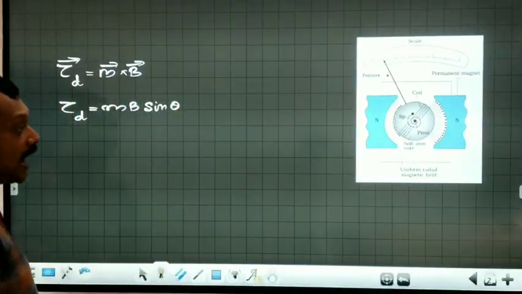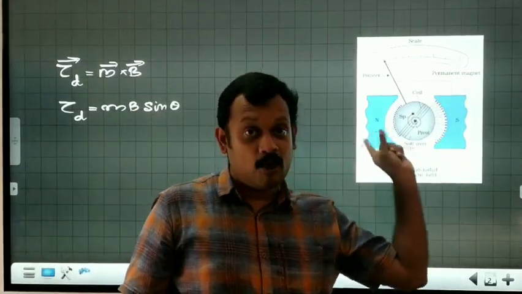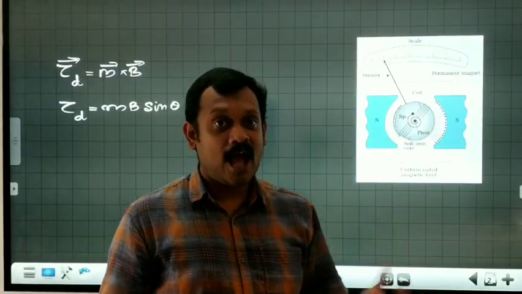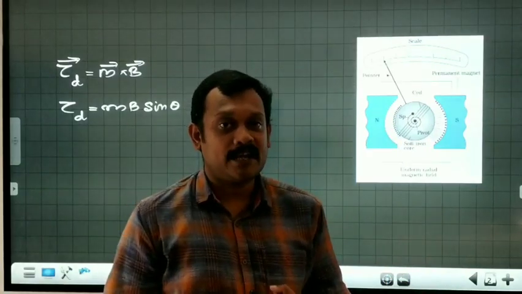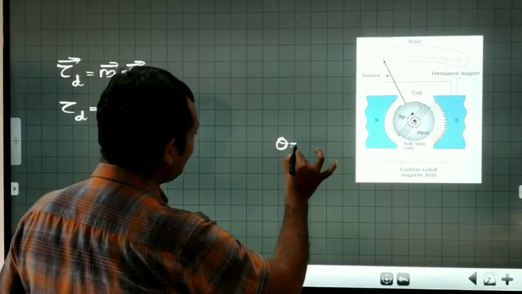In this case, the field is radial and always perpendicular to the plane as well as the area vector, so theta is equal to 90 degrees.